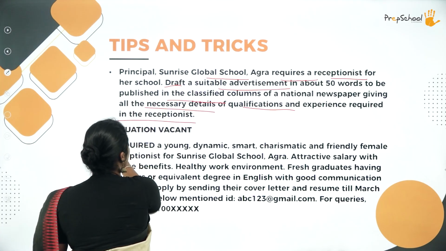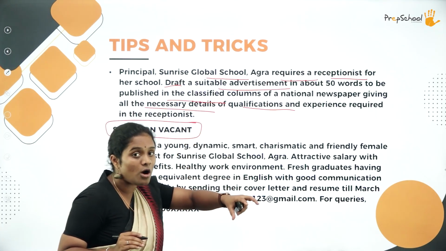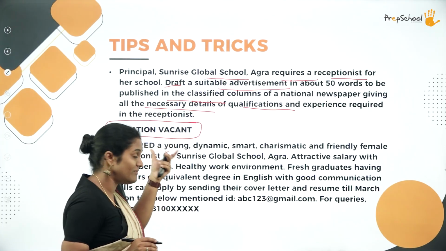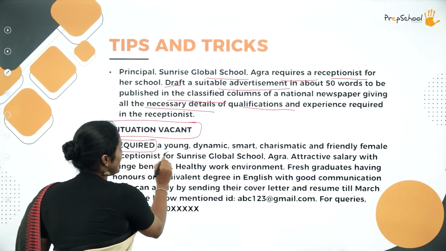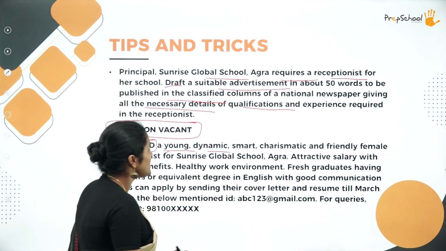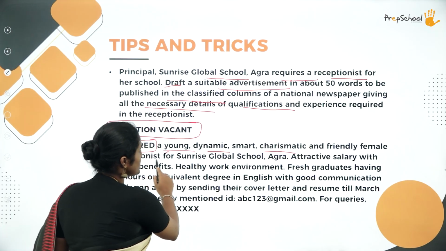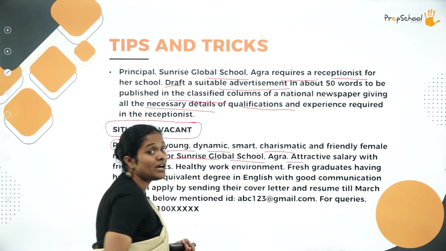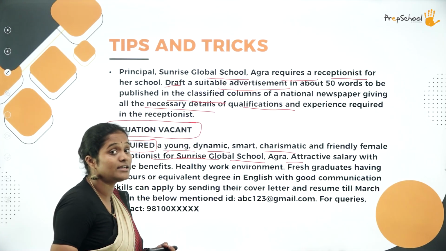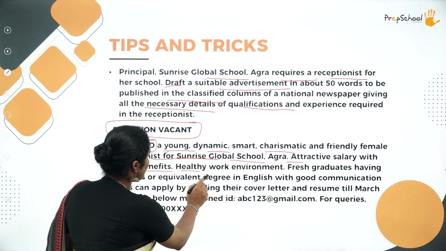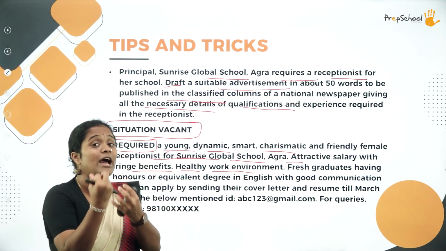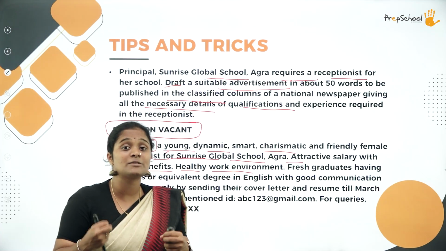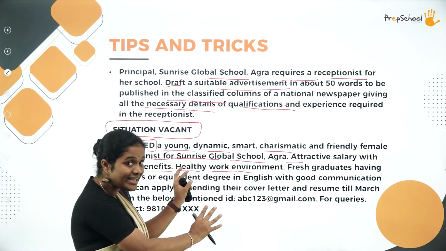Now over here, what is the title that we have to give? We have a position that is vacant. So it is situation vacant, or position vacant. Then, required, in bold letters, a young, dynamic, smart, charismatic, and friendly female receptionist for Sunrise, which is the school. What is the post, right? They have covered all these things. Attractive salary, in order to grab the youngsters' attention over here, with fringe benefits, healthy work environment. So you're trying to grab the attention of the person who might be looking for a job. And why is it that your working space is the best place to work for? You have to advertise it over here.